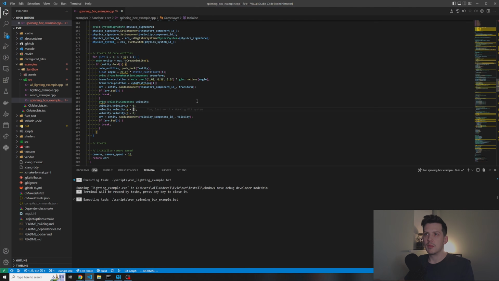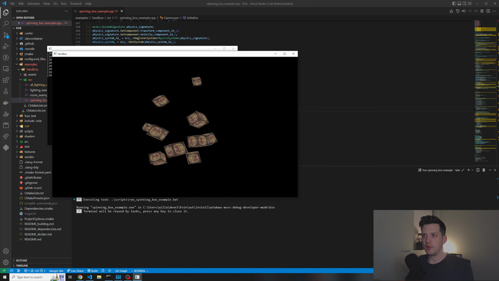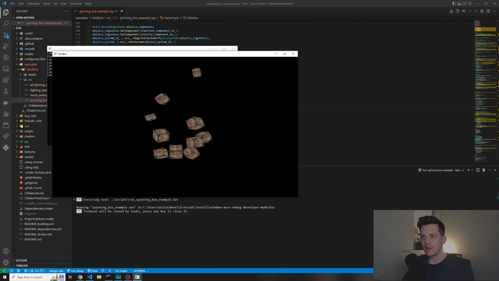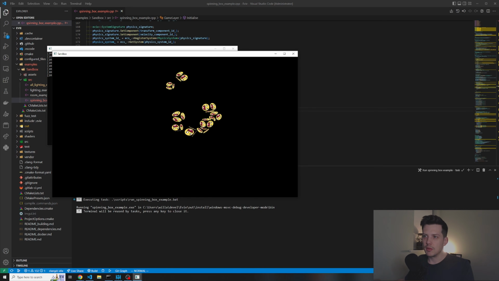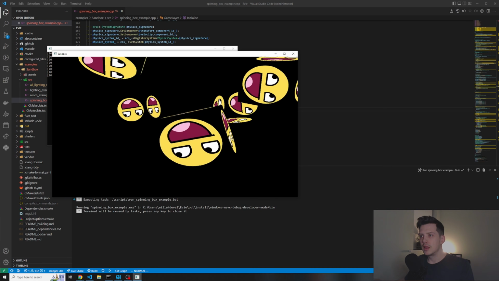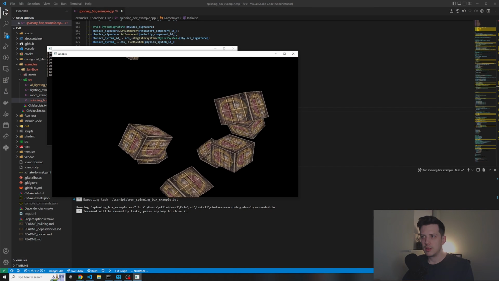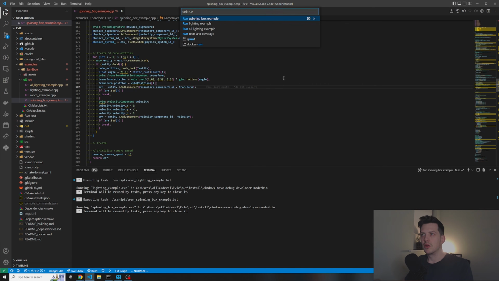Let's run spinning box, and as you can see, they are falling through the sky, and some of them are spinning and some of them aren't. I think I have a mixer in this as well. Yeah, so we can go between the two different textures that are mapped onto the cubes, and we can fly around with our camera as well and check out what the boxes are doing.